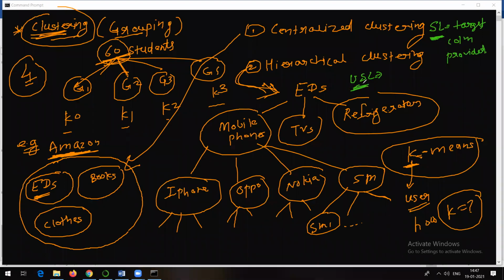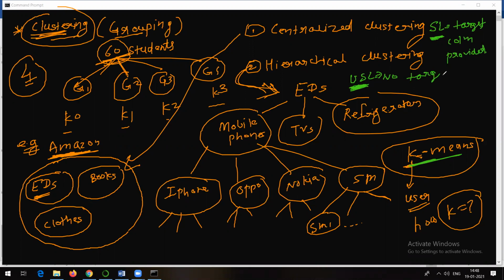But in case of unsupervised learning, and remember this K-means algorithm, clustering actually comes under the unsupervised learning approach. When we started with machine learning topics, I told you that in case of unsupervised learning, no such target column is provided.